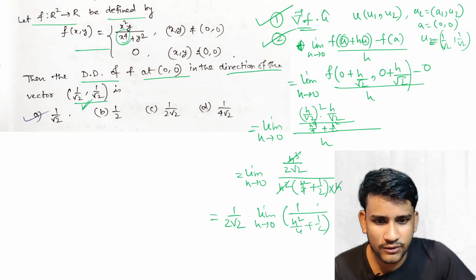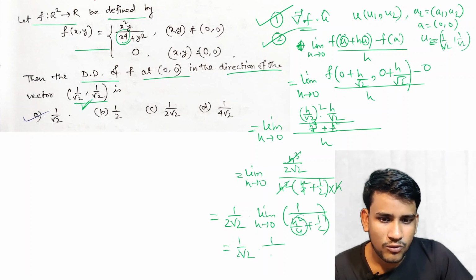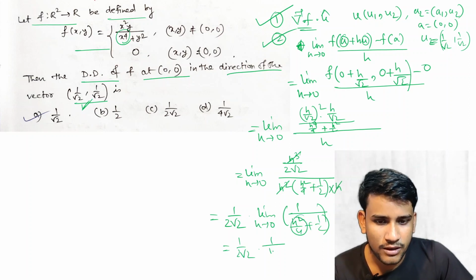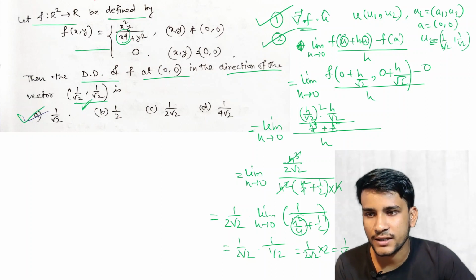So if we put the value, then this is equal to 1 by 2 root 2, and simply this is 1 by, this is 0, 1 by 1 by 2. This is equal to 1 by 2 root 2 into 2. So this is equal to simply 1 by root 2. So option A is the answer.